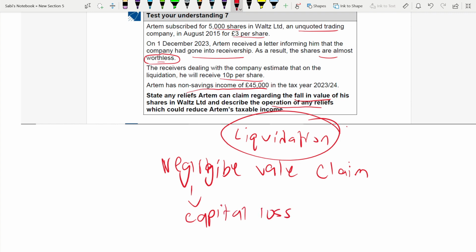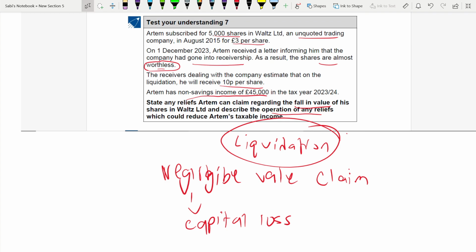You need to calculate that loss. How much? He subscribed for 5,000 shares at 3 per share. So it's 5,000 into 3, 15,000 worth of shares. And he will receive how much from liquidation?